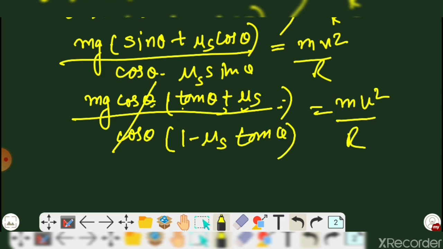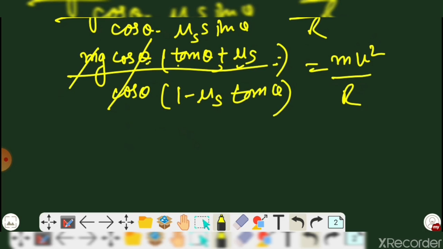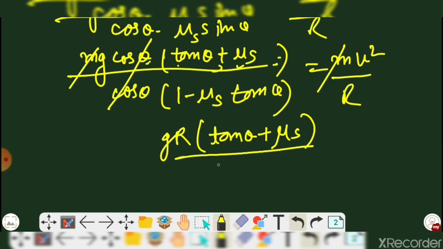So cos theta will be cancelled out, and m and m will also cancel out from here. So what you'll observe here, v equals root of gr times tan theta plus mu s upon 1 minus mu s tan theta.